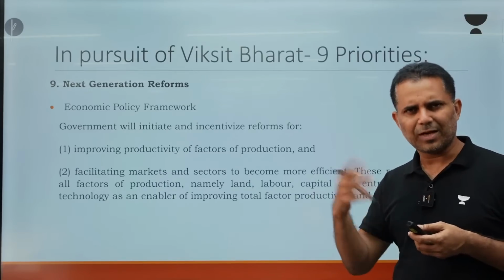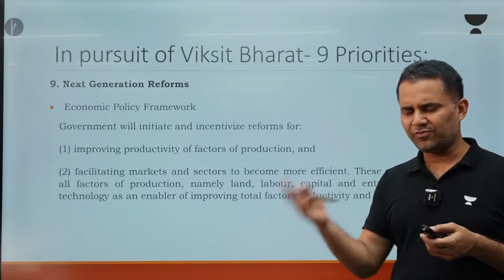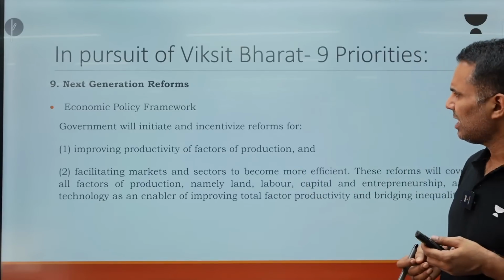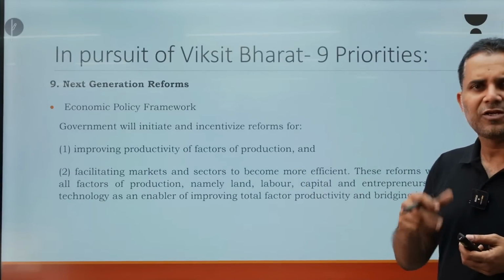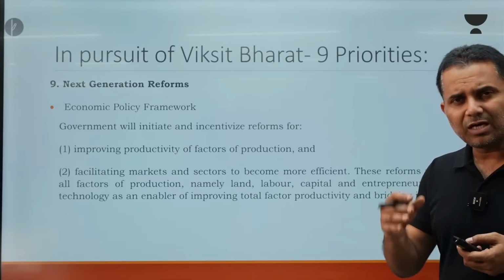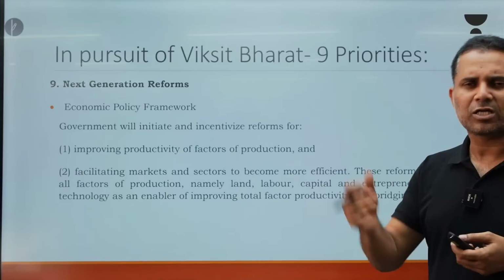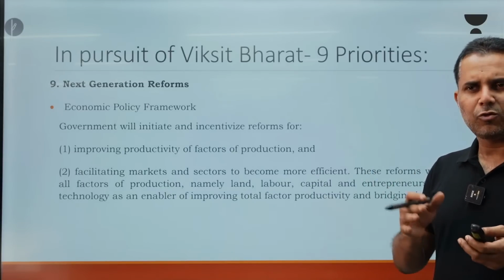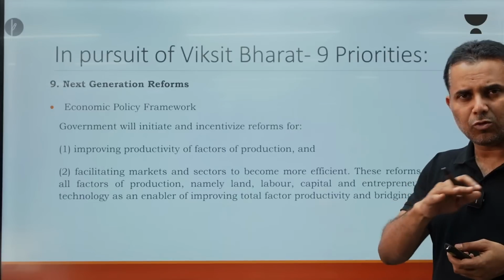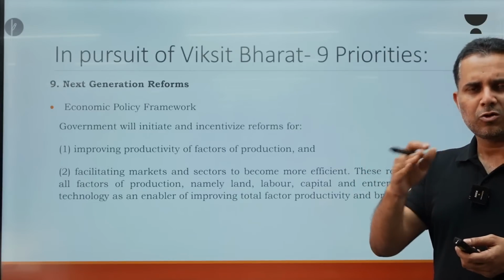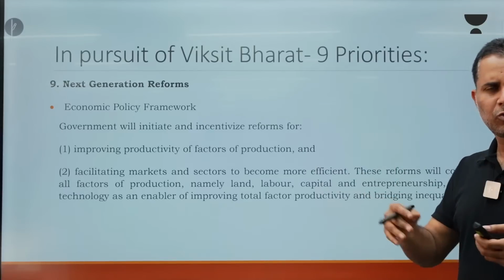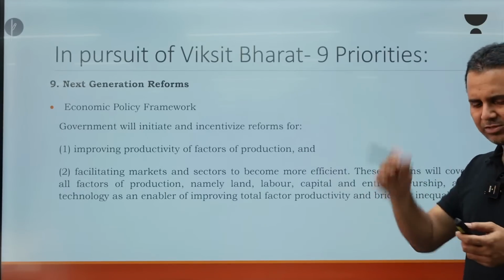We are giving mining auctions, we have given mineral auctions of critical minerals also. Then improving the productivity of capital, bringing in new technology. Improving governance also helps in increasing the productivity of capital. So we are going to focus mainly on 4 factors of production so that the overall factor productivity, meaning total factor productivity, improves. Now what exact steps government is going to take, government will tell further on, then we will see.